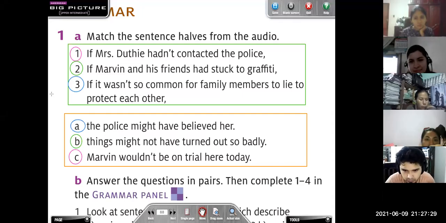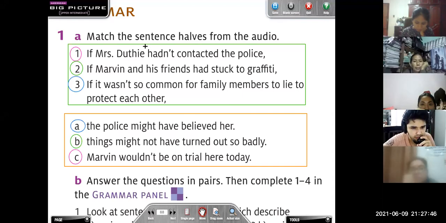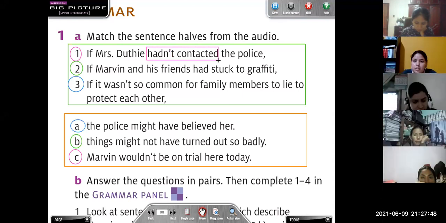Okay. As you can see, we have different tenses. I want you to help me to underline the verbs here in the sentences. For example, number 1. What is the verb here? Having contacted. Very good.